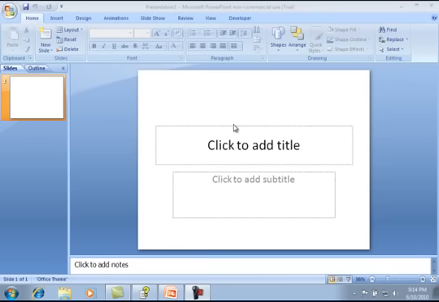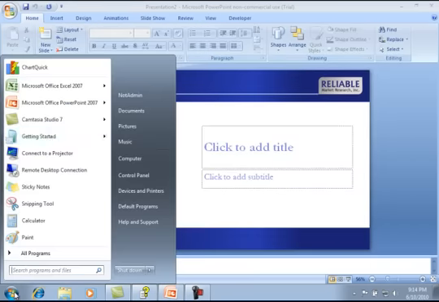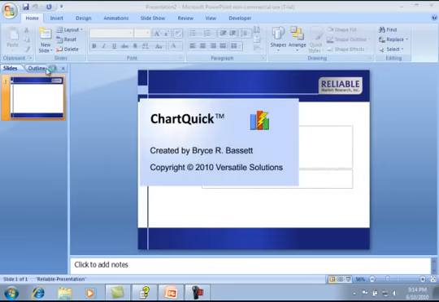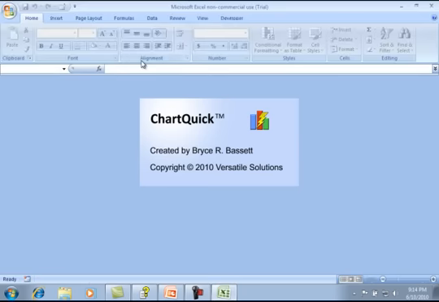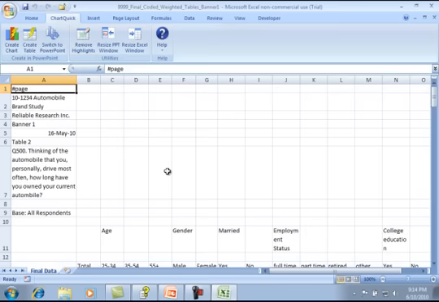To use ChartQuick, first I need to have PowerPoint running and a presentation open where I want to add my charts. Next, I launch ChartQuick, which starts up my Excel application. Finally, I open up a data file. In this example, I'll be using crosstabs from a market research survey.